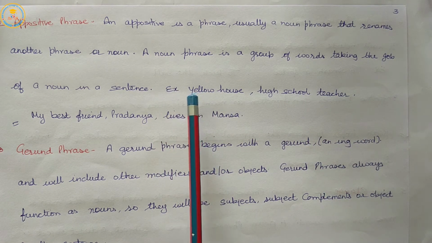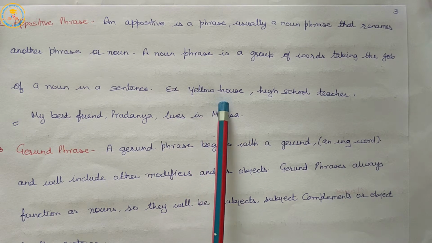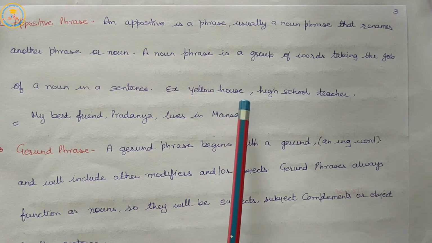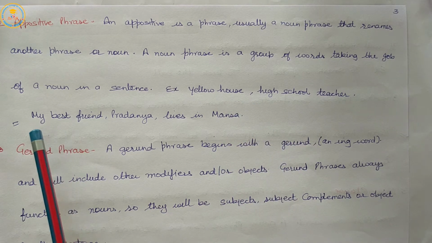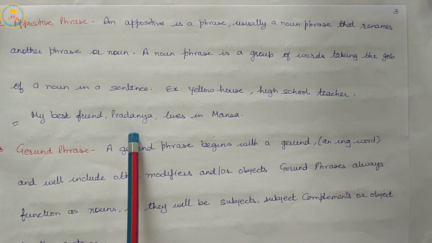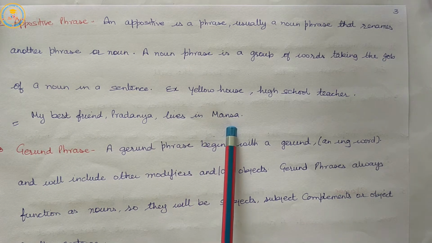So, an appositive is a noun phrase or a group of words taking the job of a noun in a sentence. Example: my best friend Pradanya lives in Mansa.